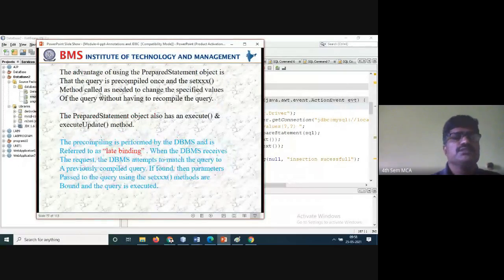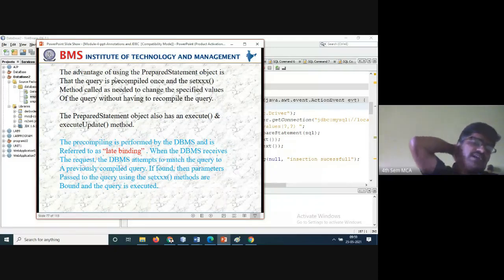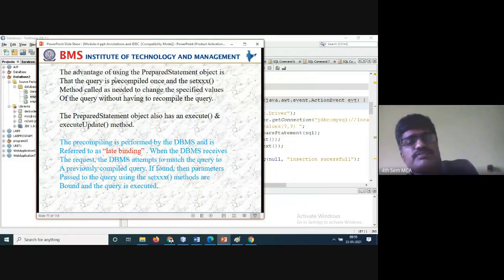Next, the advantage of using the PreparedStatement object is that the query is pre-compiled once, and the setX methods are called to change the specific values of the query without recompiling it. So the advantage of set values is that there is no need to recompile, because once it is given, you can run the program and give the values while executing. That's it.